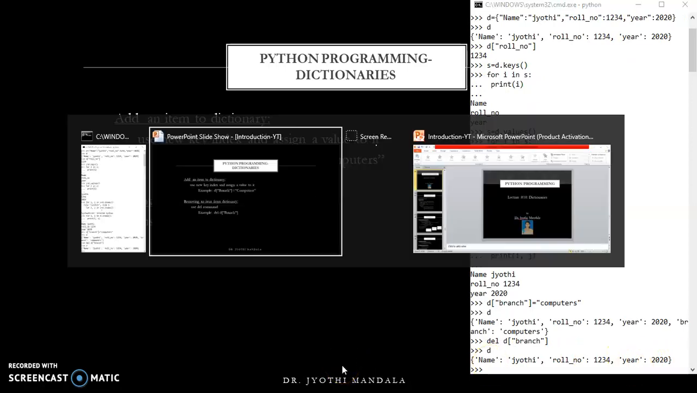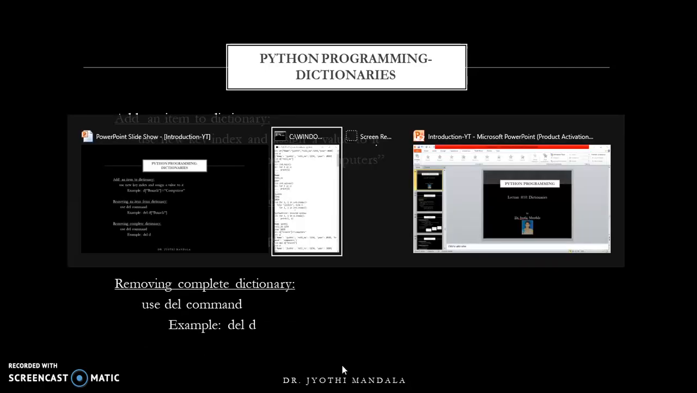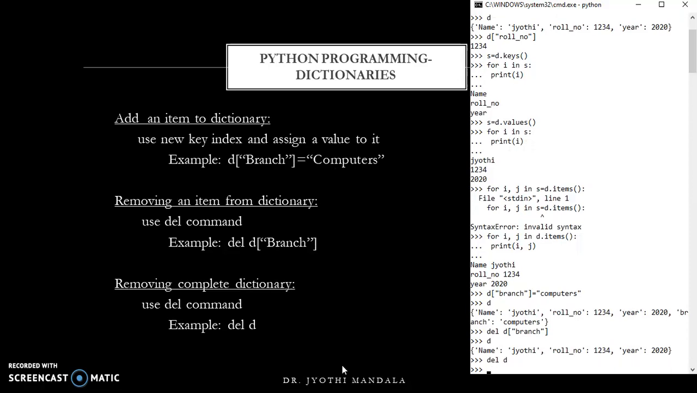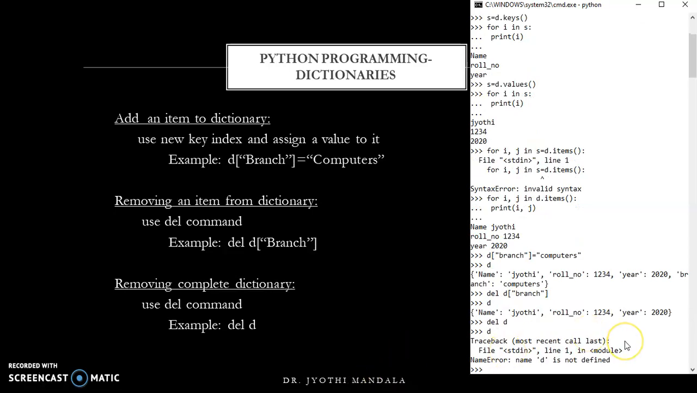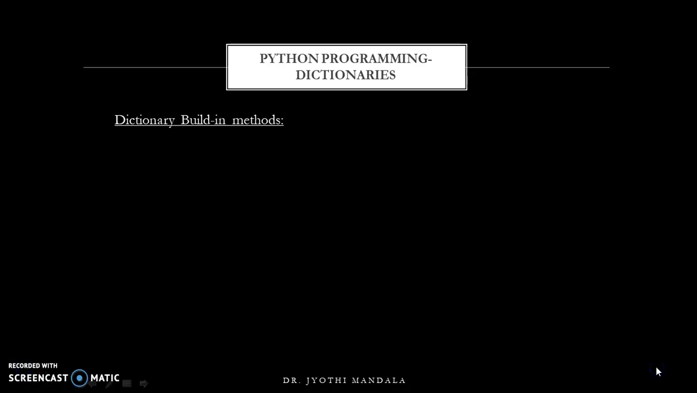Next, if you want to remove the complete dictionary, the complete dictionary can be removed by using the del command. You all are familiar with this. Simply write del d, then d will be removed. If you try to display d, you will get "d is not defined", so it will be removed quickly out of your memory. This is how dictionary values can be added and removed. Now let us see what are all the built-in methods available in our dictionary. These are all the built-in methods available in our dictionary.